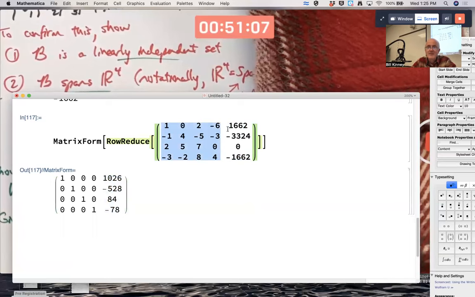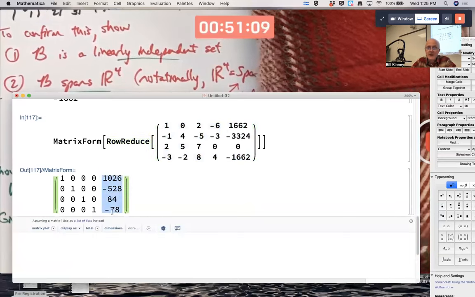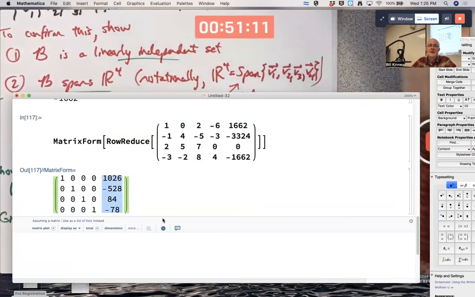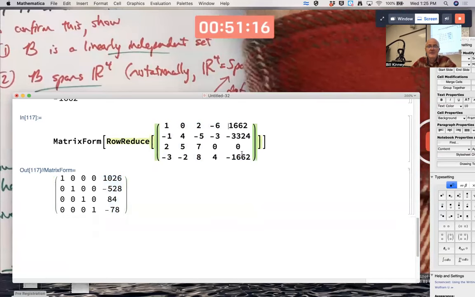Say it again. This column vector here is the coordinate vector of this original vector with respect to this basis.